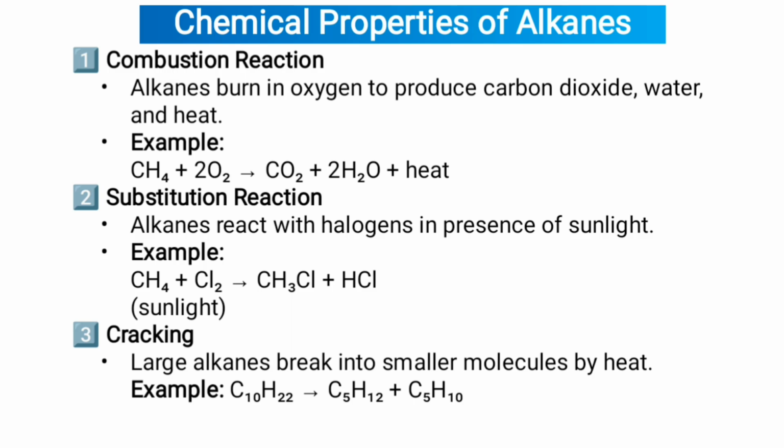Second one, substitution reaction. Alkanes react with halogens in presence of sunlight. Example: CH4 plus Cl2 gives CH3Cl plus HCl, in sunlight. Third one, cracking. Large alkanes break into smaller molecules by heat. Example: C10H22 gives C5H12 plus C5H10.